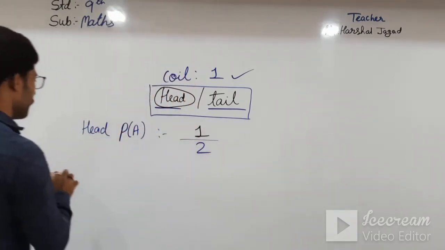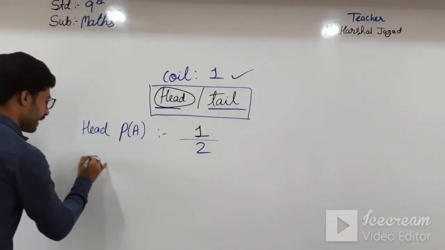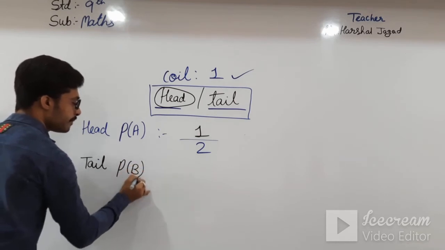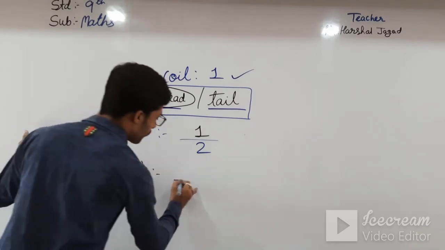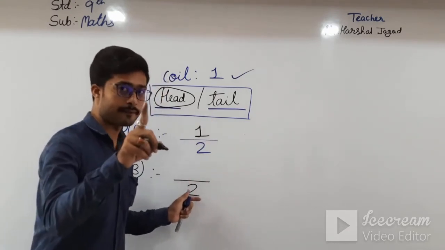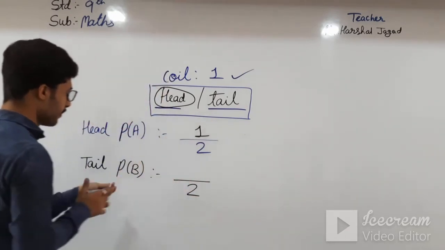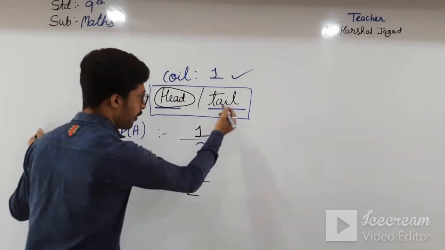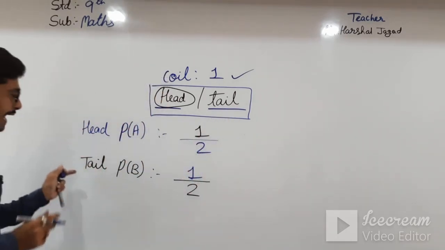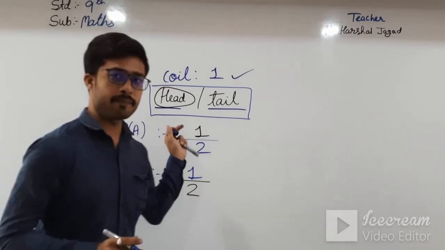Okay, students. Now moving further, probability of getting tail. If I take P of B, then what is the total number? Head and tail, there are 2 for one coin. Now how many are tail? 1. So the probability of getting tail is 1 by 2.